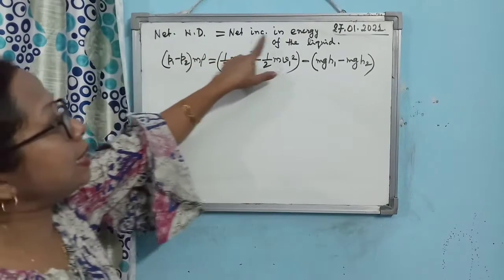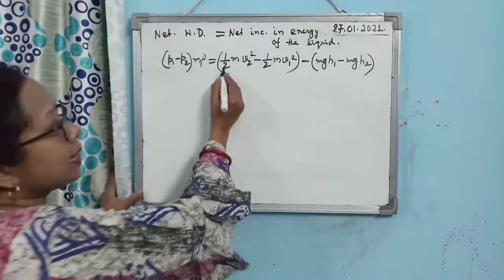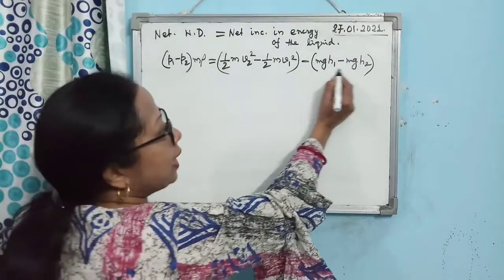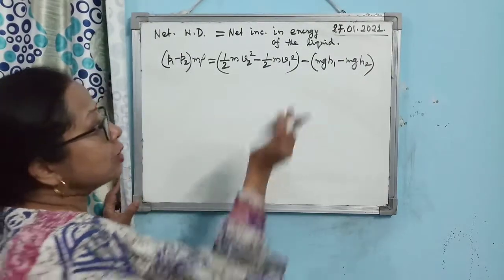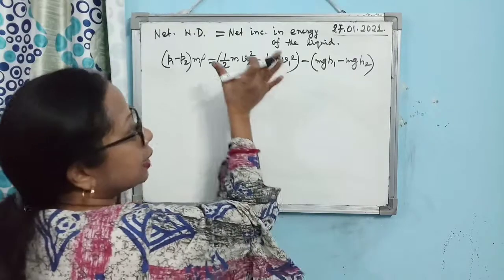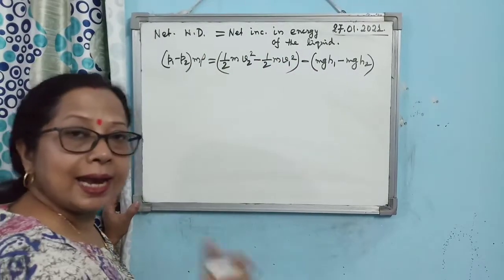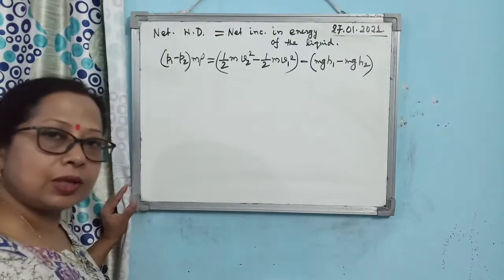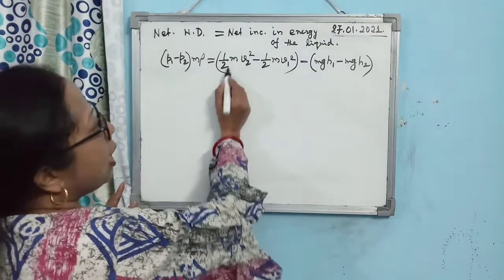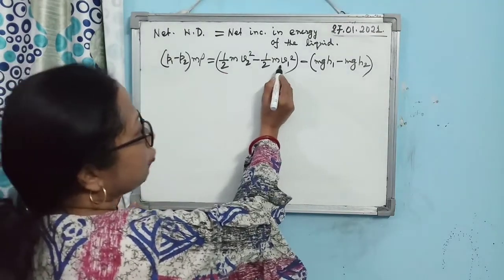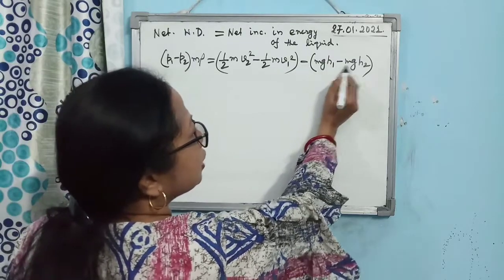Now, what will be the net increase in the energy? Kinetic energy increases and potential energy decreases. Means the increase minus the decrease will be the net increase in the total energy of the liquid. So you can write half m V2 square minus half m V1 square minus mgh1 minus...